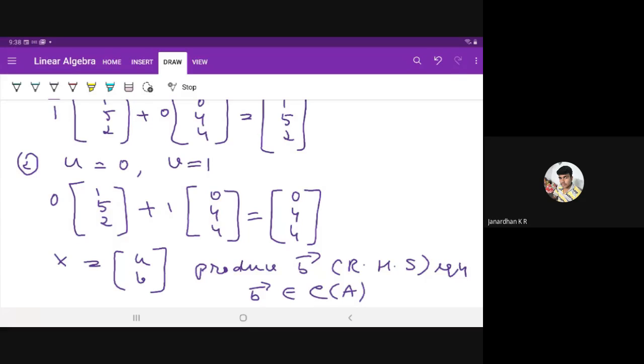If there are no values for which you can obtain the right hand side, then that particular equation is not solvable. Ax is equal to b is not solvable. And if it is solvable and you can apply some values of u and v to get the right hand side, then that right hand side, which is a vector b, b1, b2, b3, belongs to column space of A. Now any doubts here?